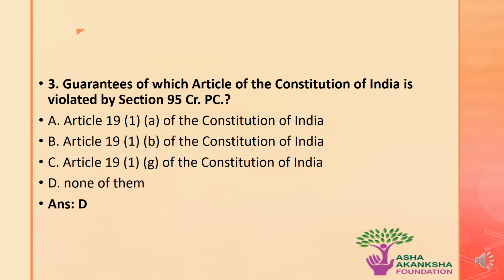Let's move on to the next question. Guarantees of which article of the Constitution of India are violated by Section 95 of the CrPC? The options are A. Article 19(1)(a) of the Constitution of India, B. Article 19(1)(b), C. Article 19(1)(g), or D. None of them. The correct answer to this question is option D, that is, none of the above articles are violated by Section 95 of the CrPC.